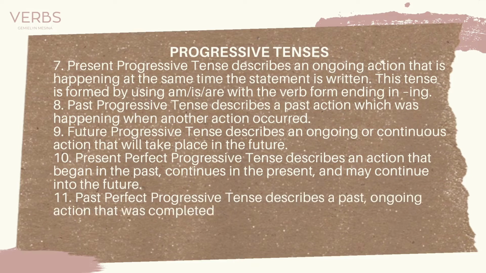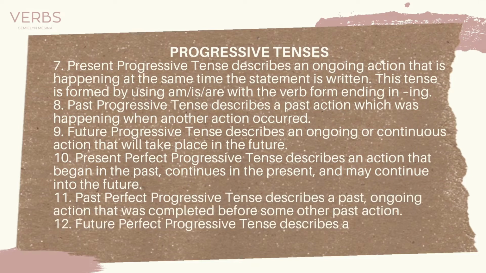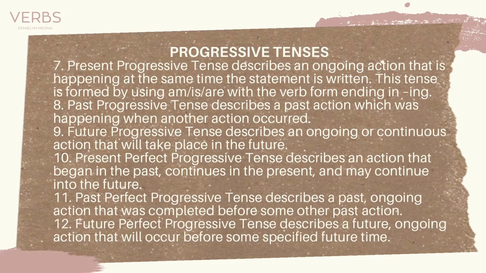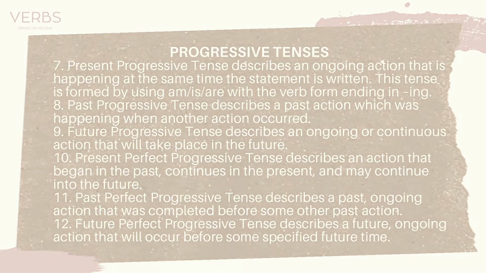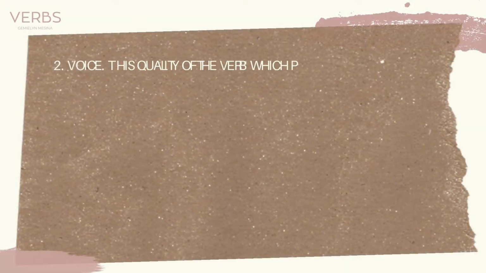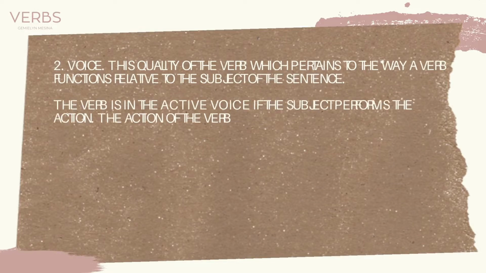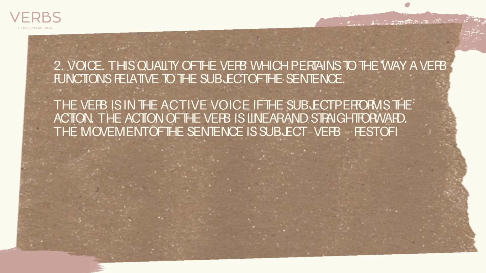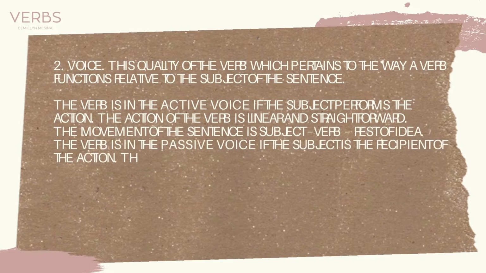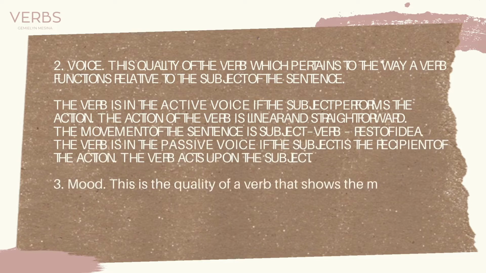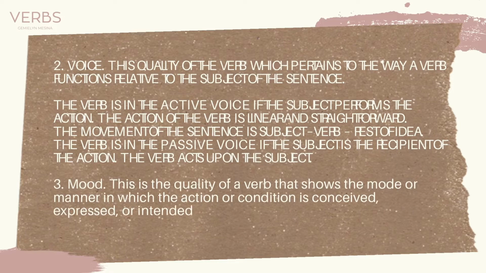Future progressive tense describes an ongoing or continuous action that will take place in the future. Number 2, voice. This quality of the verb pertains to the way the verb functions relative to the subject of the sentence. Number 3, mood. This is the quality of a verb that shows the mode or manner in which the action or condition is conceived, expressed, or intended.